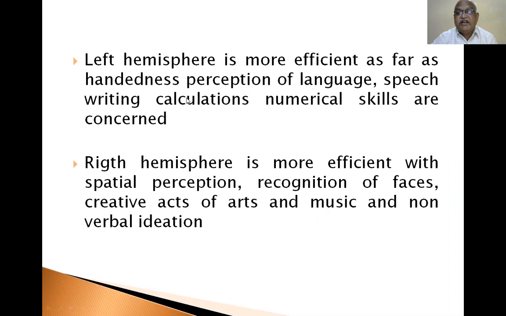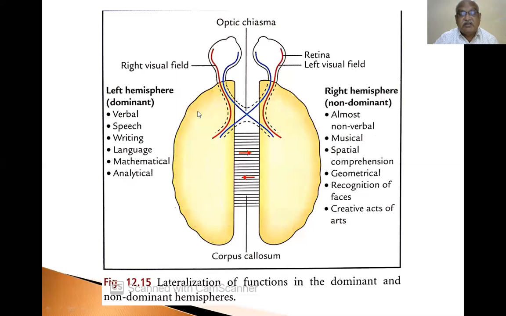The left hemisphere is more efficient as far as handedness, perception of language, speech, writing, calculations, and numerical skills are concerned. So the left hemisphere is more efficient in doing these functions. The right hemisphere is more efficient with spatial perception, recognition of faces, creative acts of art and music, and non-verbal ideation. If anybody is more artistic in nature, we can say the right cerebral hemisphere is more dominant. This is the dominance.